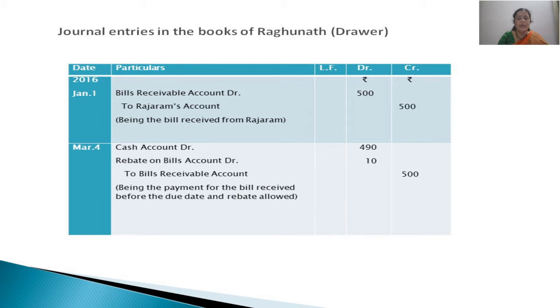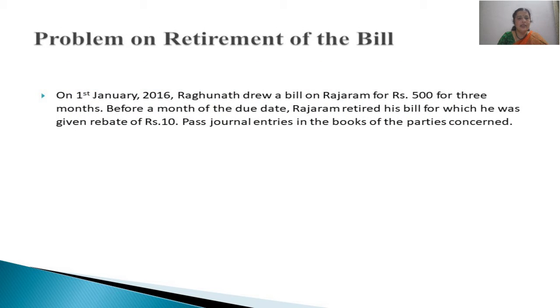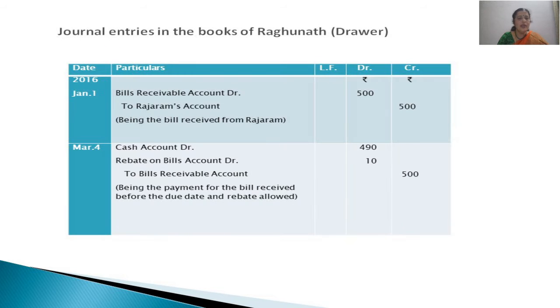Actually, it had to be paid, but it is being paid 1 month earlier. See, here you can see the duration of the bill is 3 months, right? So from 1st Jan, 3 months means February, March, April 4th it had to be. But instead of that, the amount is being paid 1 month earlier, means March 4th itself.